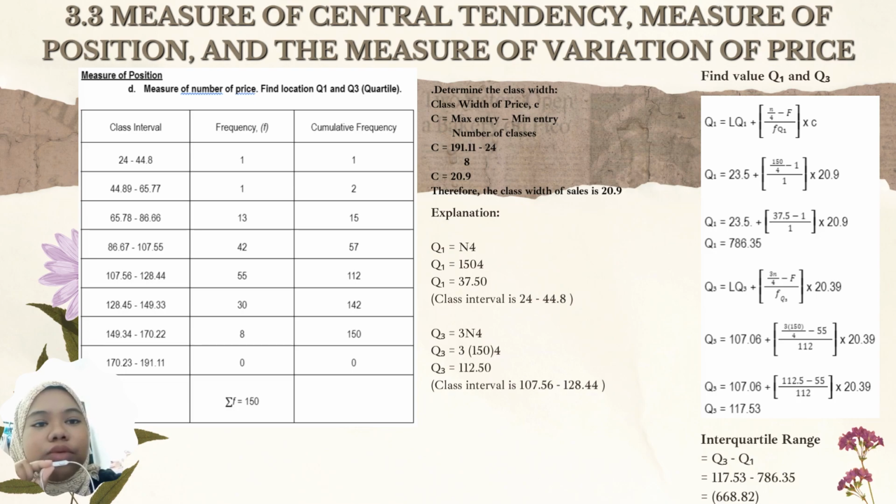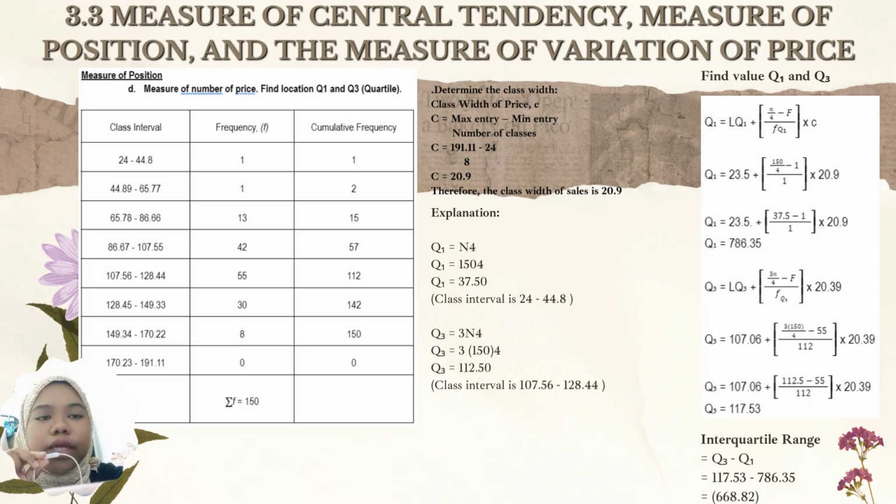For the explanation, Q1 is equal to N over 4. For the Q1 it is 150 over 4 and the answer for Q1 is 37.50. We must use class interval 24 until 44.8. Next, Q3 equals 3 over 4. Q3 is 3 times 150 over 4. So the answer for Q3 is 112.50. So the class interval that we have to use is 107.56 until 128.44. Next, we have to find the value of Q1 and also Q3.